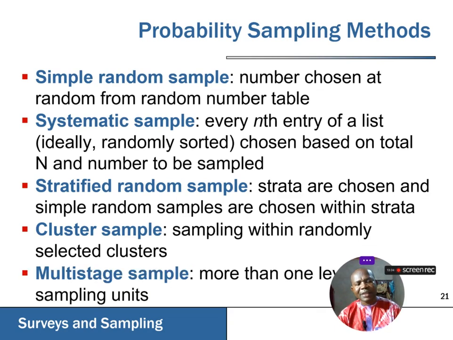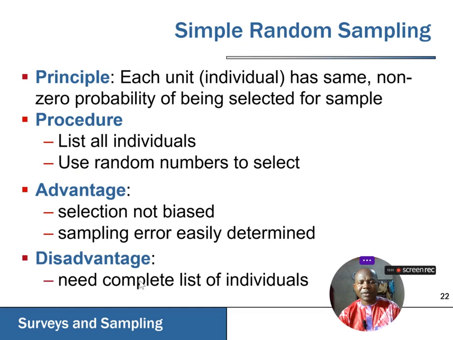And of course, the last type of probability sampling is the multi-stage sampling. In this case, we're going to be using different levels of sampling, applied among the previously mentioned types of sampling. Okay, so for the simple random sampling, the principle is based on randomness, randomization. We randomly pick our sample.